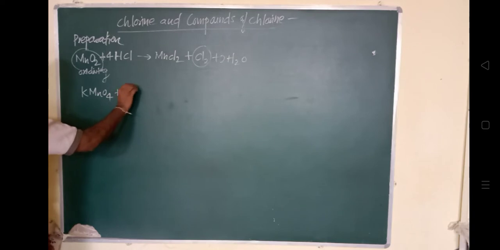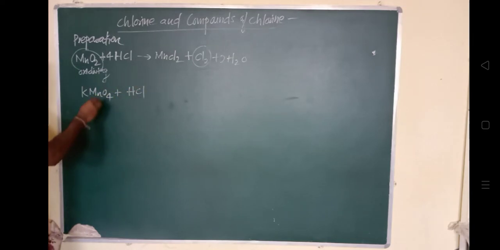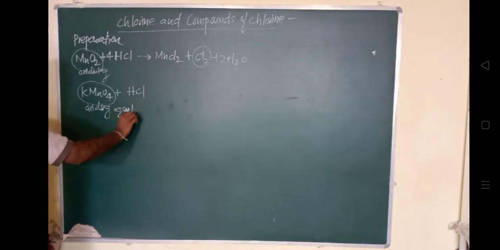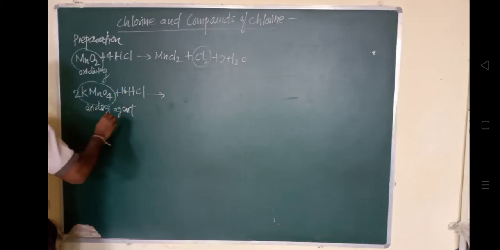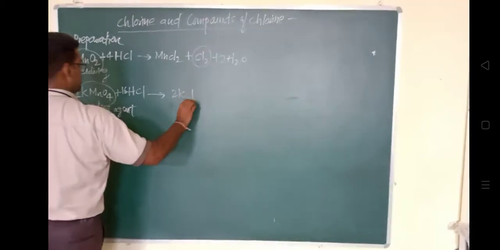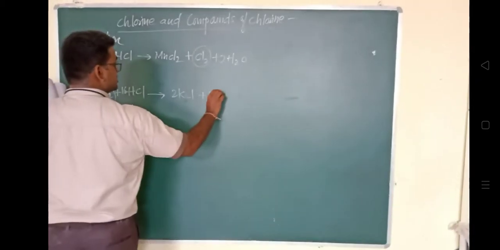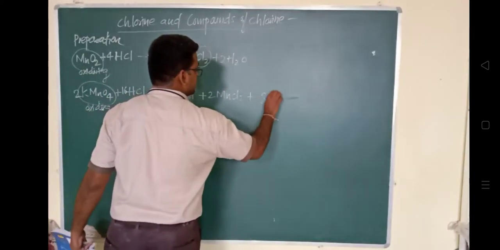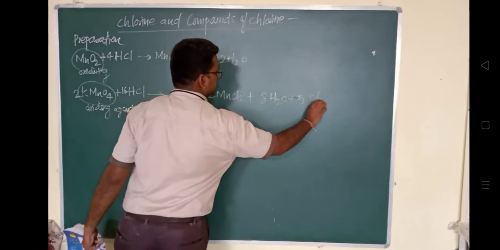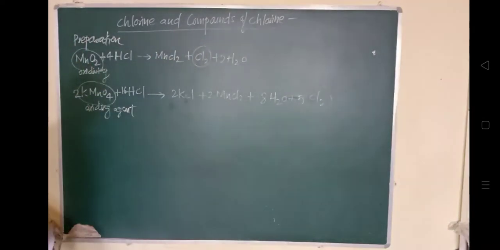Hydrochloric acid is oxidized by potassium permanganate, and this will give rise to: 16 HCl plus twice KMnO4 gives twice KCl, potassium chloride, then twice MnCl2 plus 8H2O and 5 times chlorine. In this way, chlorine gas, which has a greenish yellow color, will be produced. So this is the preparation.